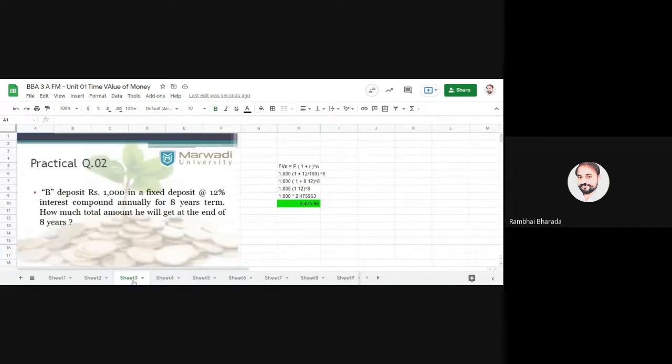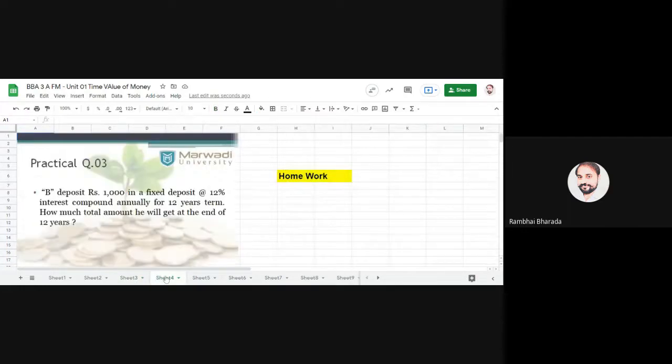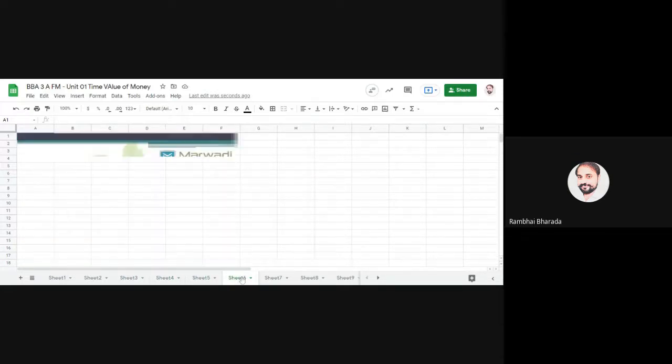So here we need to find the future value. The present value is the amount we have invested, 10,000. R, the rate of interest, is 5%, which means 0.05, and raised to the number of years, 3. You will get 11,576.25 rupees after 3 years. This is the first type of practical question. The next practical question is the present value of a future or single amount.